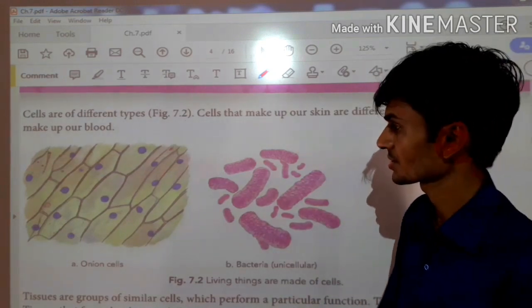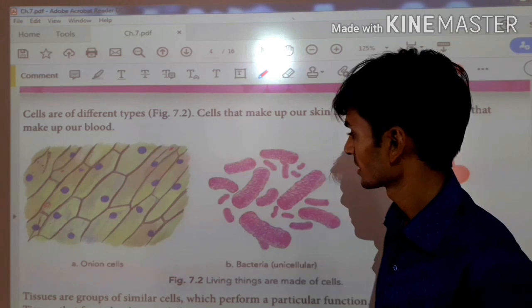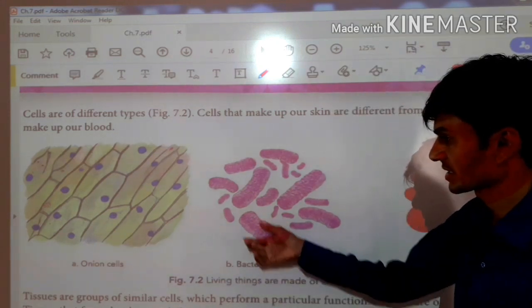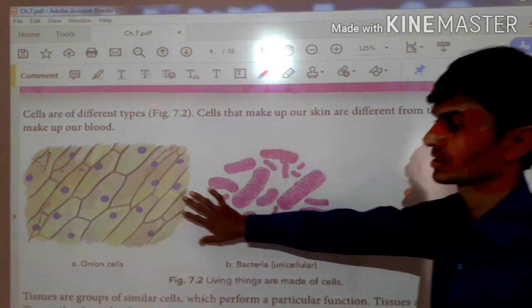See, this is the structure. This one unit is called the cell. And this is bacteria and red blood cell. These are all called cells.